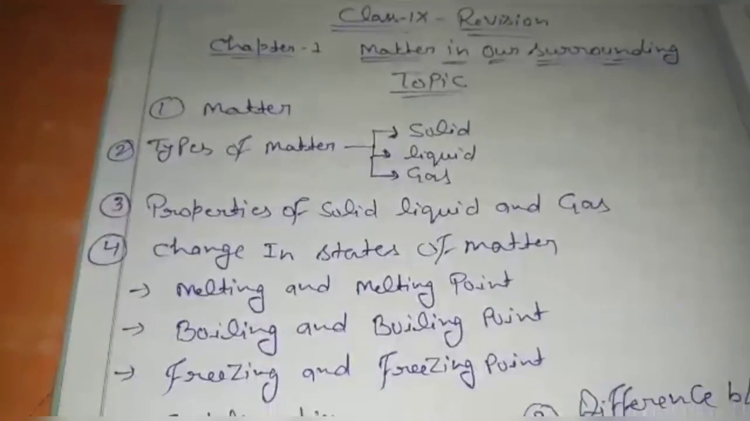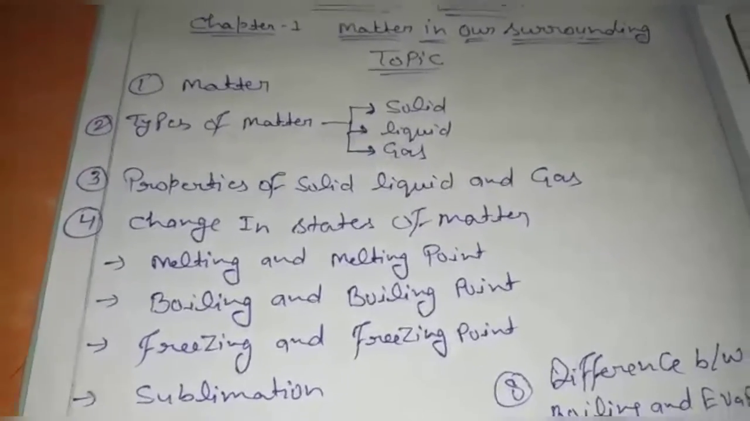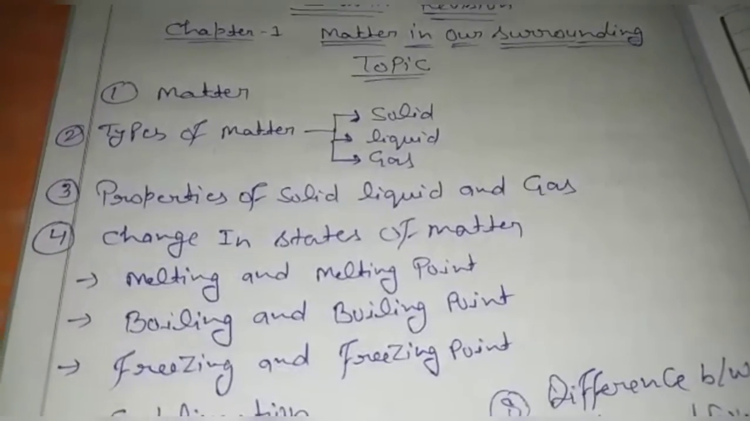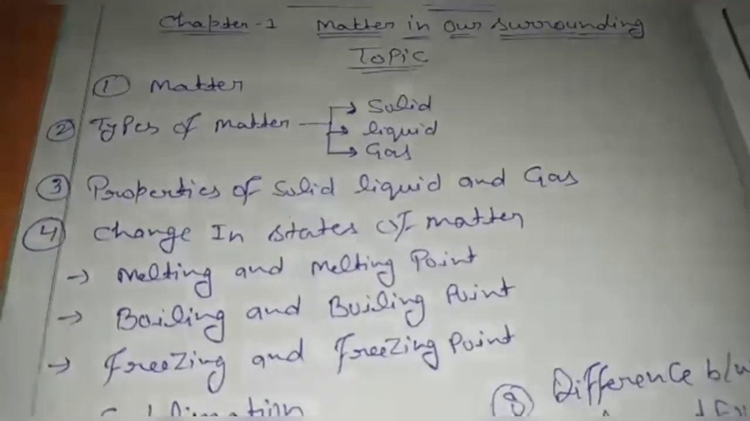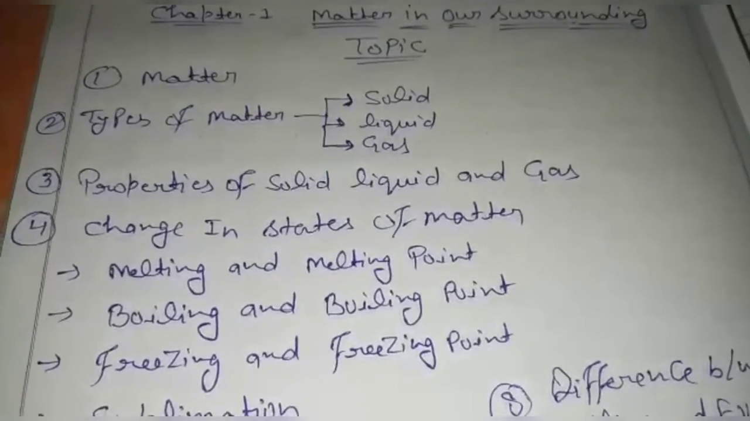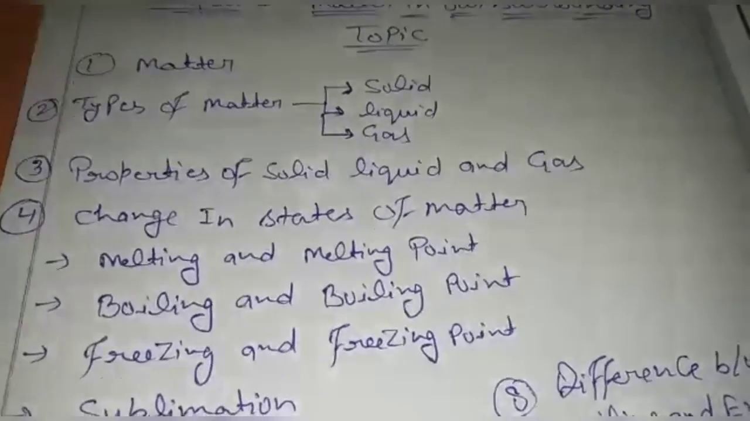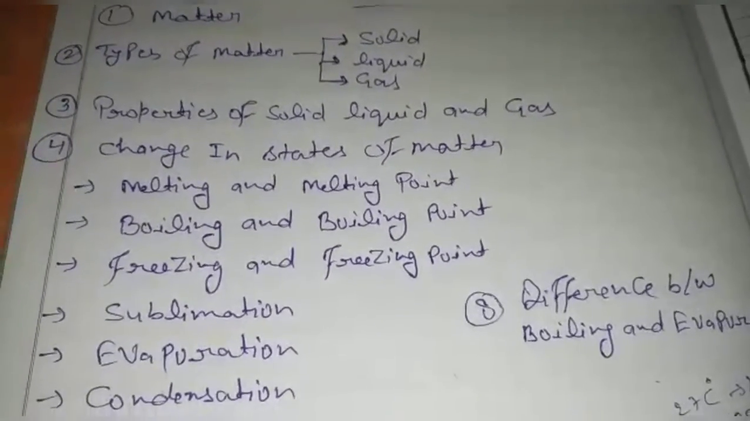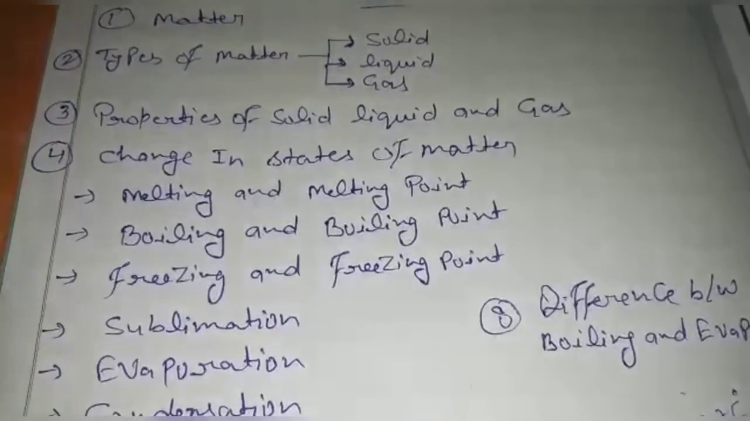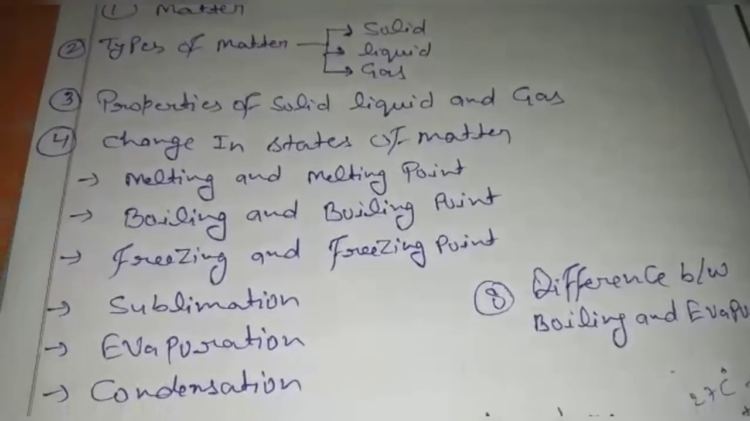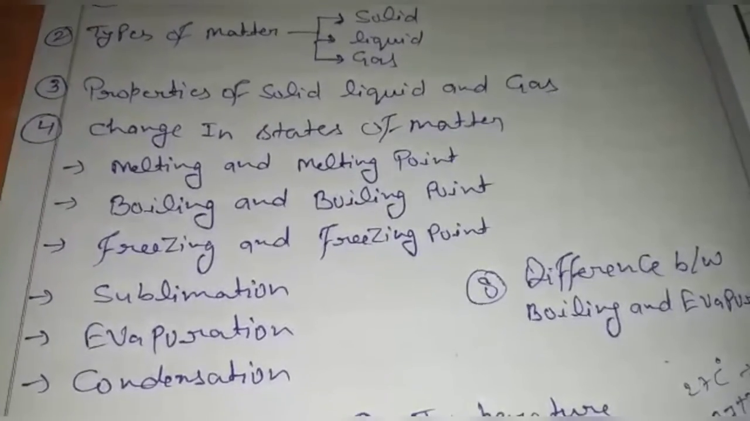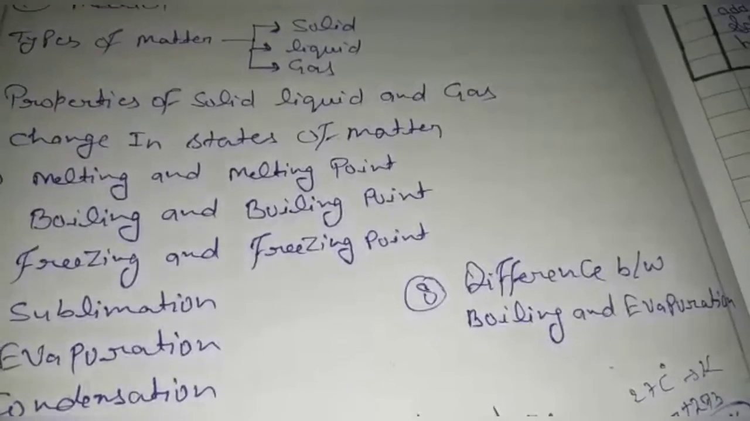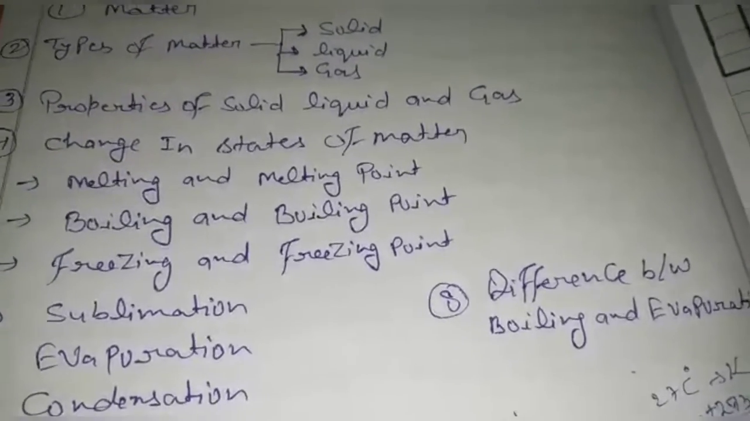Now again let us see a recap of the revision. You have to learn the definition of matter with example. You have to learn the definition of solid, liquid, gas with example. You have to learn the properties of solid, liquid, gas, and some definitions: melting and melting point, boiling and boiling point, freezing and freezing point, sublimation, evaporation, condensation with example, and the difference between boiling and evaporation.